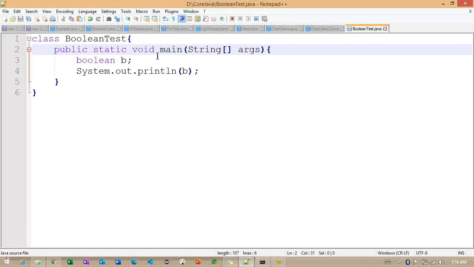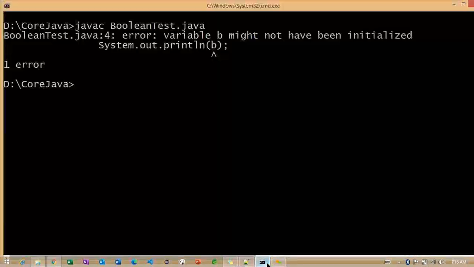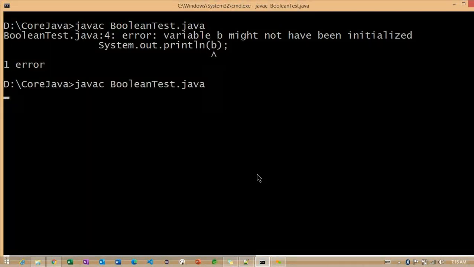To initialize here, what we need to do? It's nothing but b is equal to false, because we can use only two values, true or false. If I run the same example, we are not going to get any error. Previously we got an error because we did not initialize. I was explaining what error we get if we don't initialize.